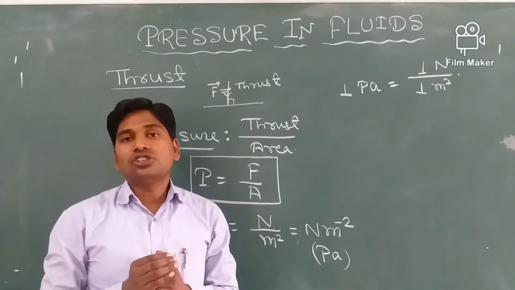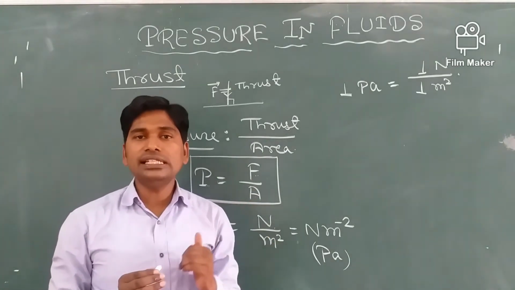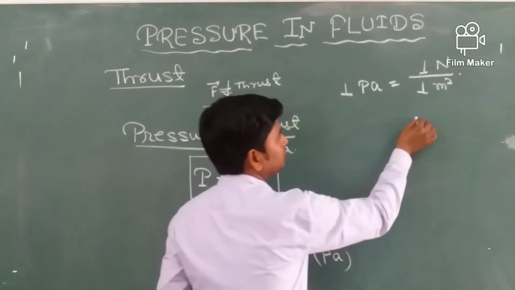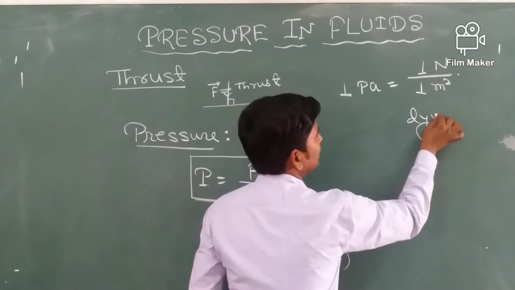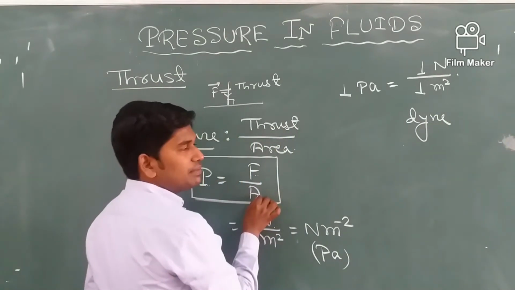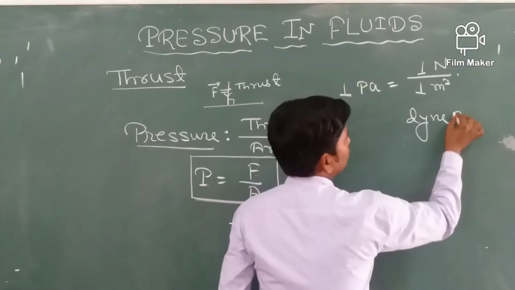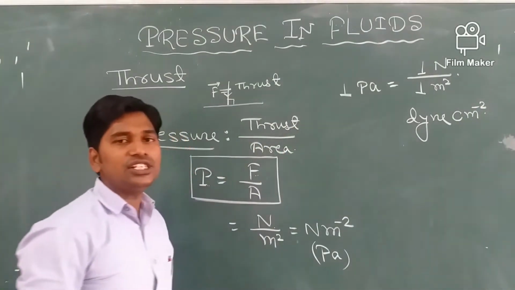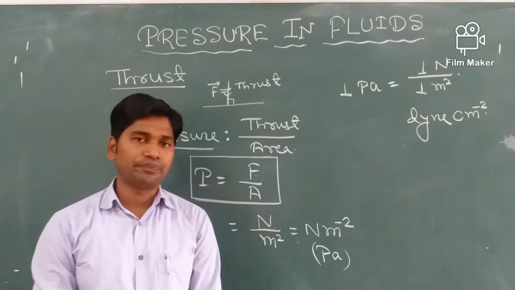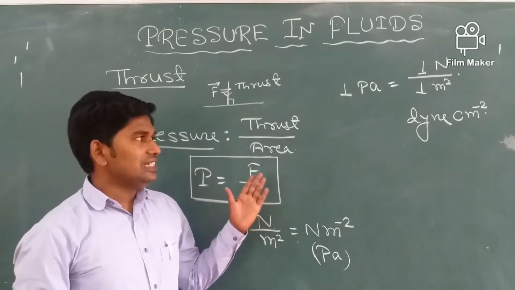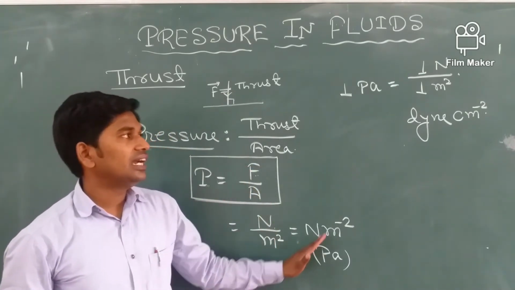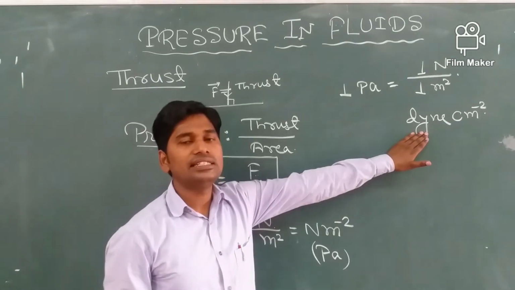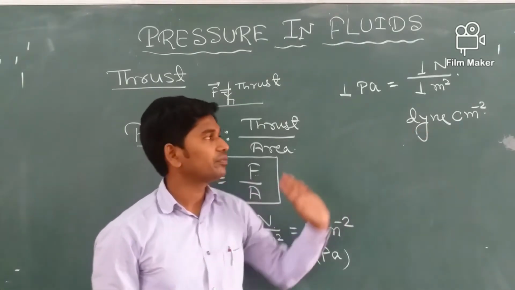If we talk about its CGS unit, the CGS unit of force is dyne and area is measured in centimeter square. So dyne per centimeter square is the CGS unit of pressure. So this is the SI unit and dyne per centimeter square is the CGS unit of pressure.